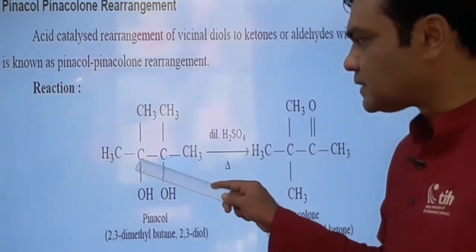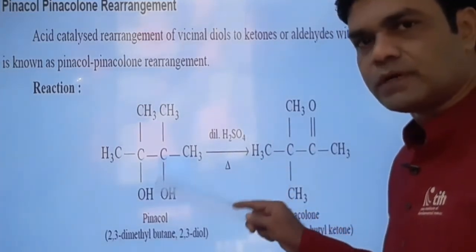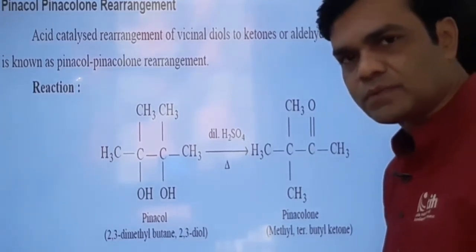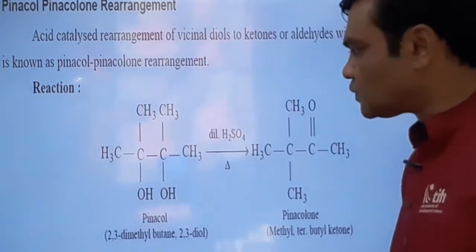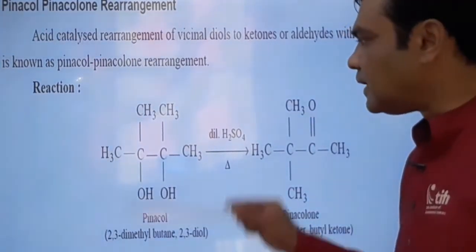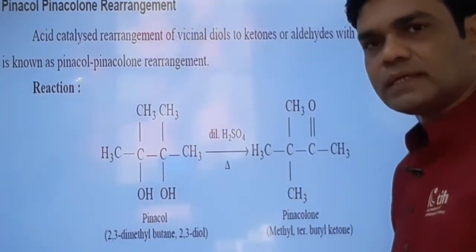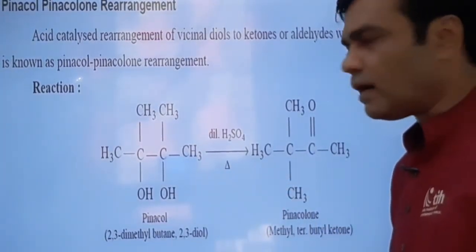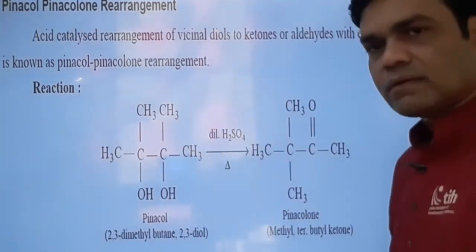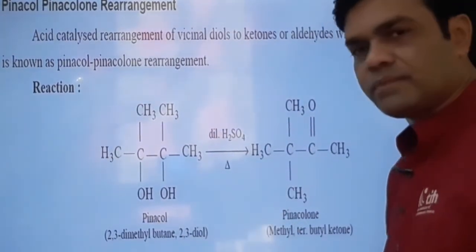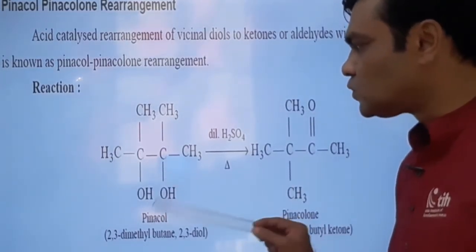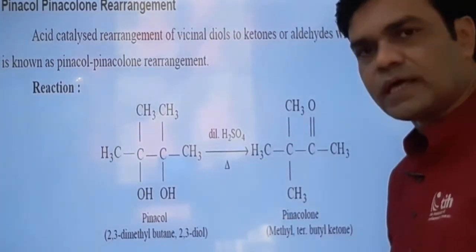If I number this as 1, it is 2. So it is a 1,2 diol. Di means 2, ol means hydroxy group, that is alcohol. So two OH groups are there, that's why it is a diol, and their positions are adjacent to each other, that's why they are vicinal diols, also called 1,2 diols. These 1,2 diols are also commonly called pinacol. Particularly the name of this compound is 2,3-dimethyl butane 2,3 diol.